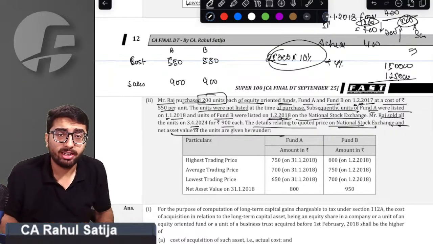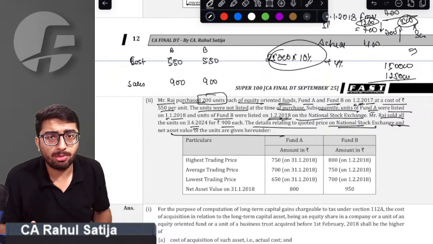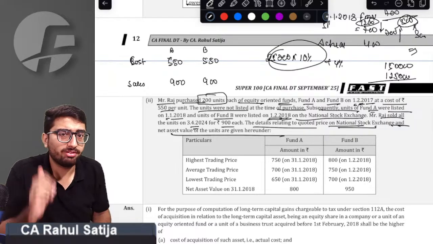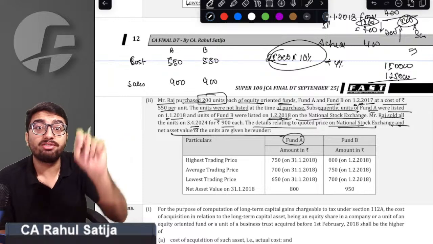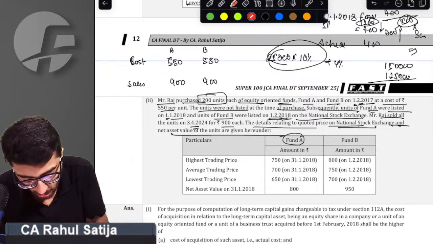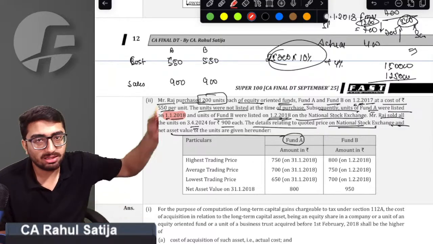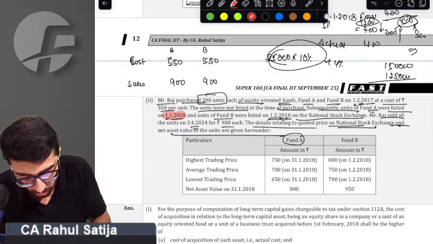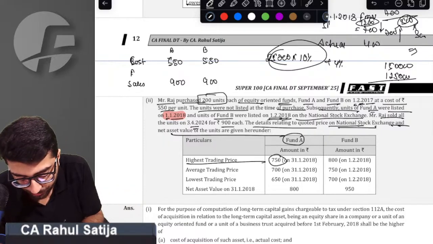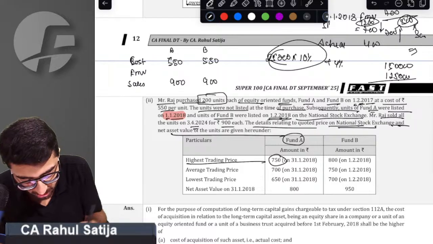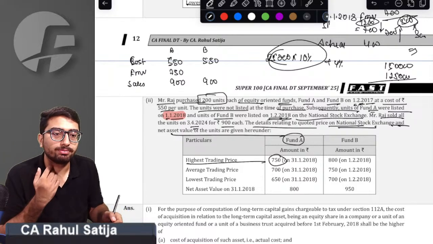For considering the benefit, we have to check whether such units of mutual fund, units of business trust, or shares are listed on 31st Jan or not. Sir, Fund A is listed on 31st Jan. If you can see, Fund A is listed on 1st Jan 2018. Therefore, we can assume that it is listed on 31st Jan also. Therefore, if any fund is listed, then we have to take the highest trading price as FMV. FMV will turn out to be 750. Yes, sir, FMV will turn out to be 750 for this fund.